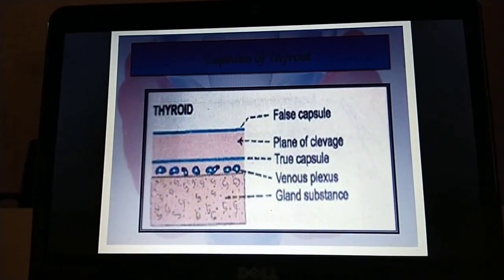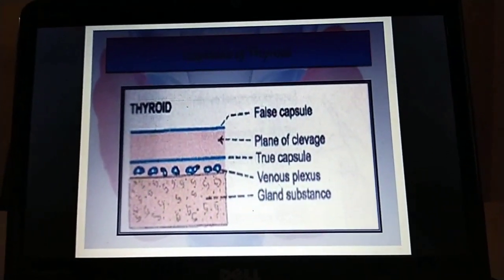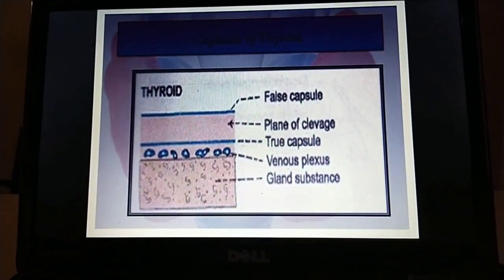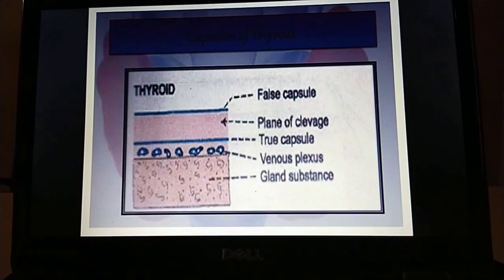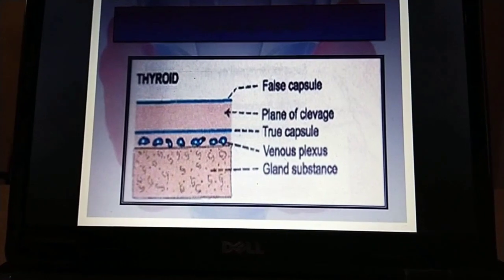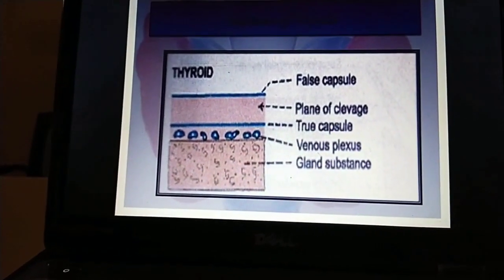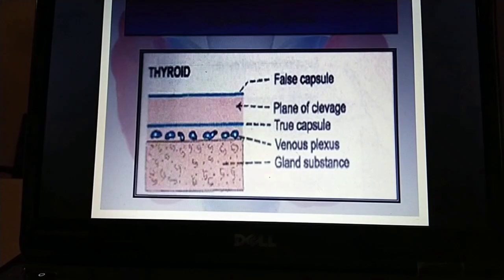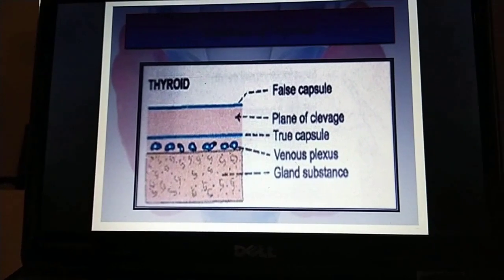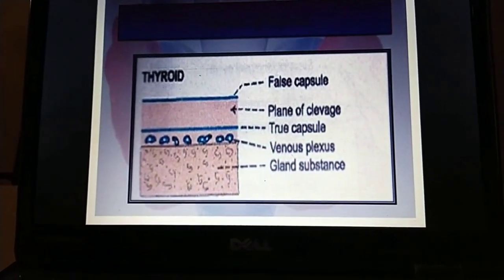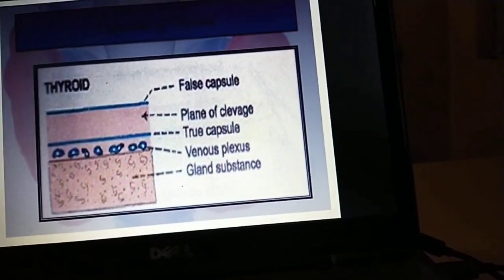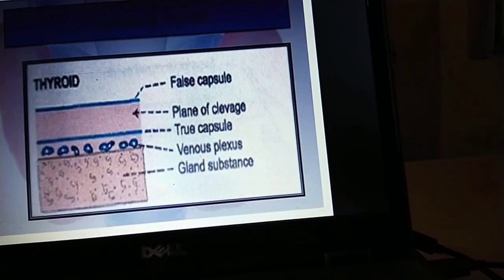Okay, and this pretracheal fascia covers the larynx, trachea and thyroid gland. It is the outermost layer of the thyroid gland, and it is a false capsule. It is an outer layer, continuous with the pretracheal fascia, attaching the gland to the cricoid and thyroid cartilages. This false capsule mainly attaches the gland to the cricoid cartilage and thyroid cartilage.